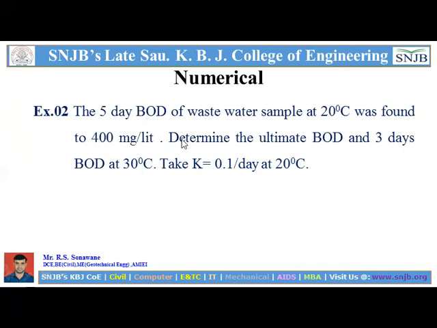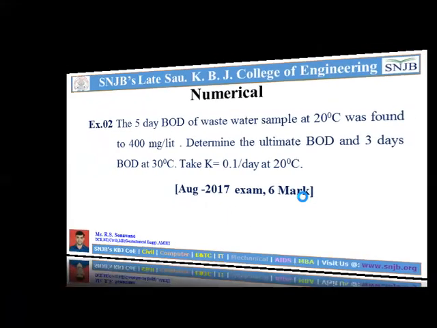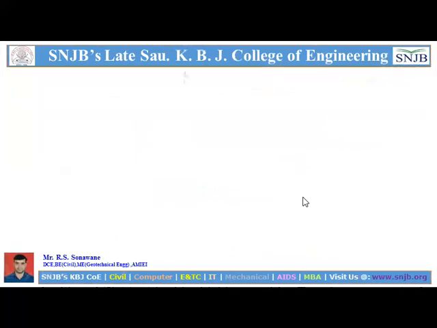So here the 5 days BOD is given with respect to its temperature, 20 degrees Celsius, and we determine the BOD for 3 days at 30 degrees Celsius. It's very simple. In this example, we have to find out the ultimate BOD and the 3 days BOD for 30 degrees Celsius. This example was asked in August 2017 end exam, for 6 marks.